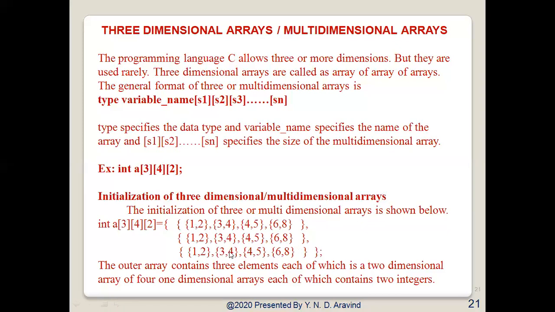Each of which is two-dimensional, an array of 4 by 2 arrays. So each one has 4 rows and 2 columns, and the total number of elements the outer array contains is 3. This is how we represent a three-dimensional array.